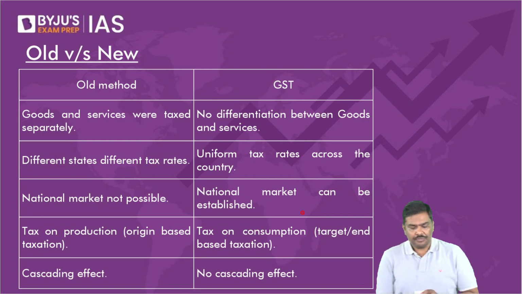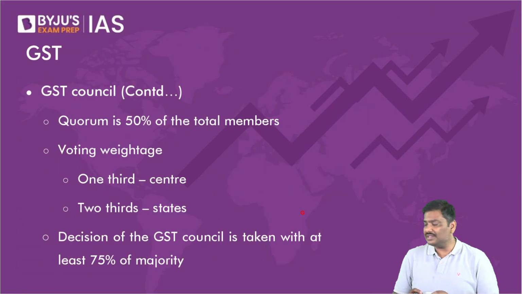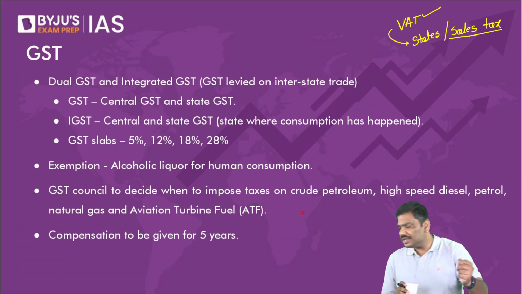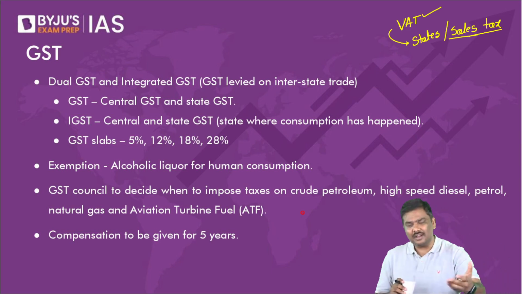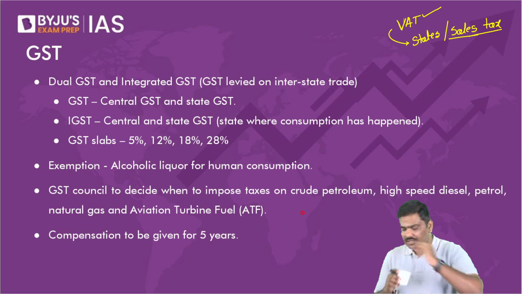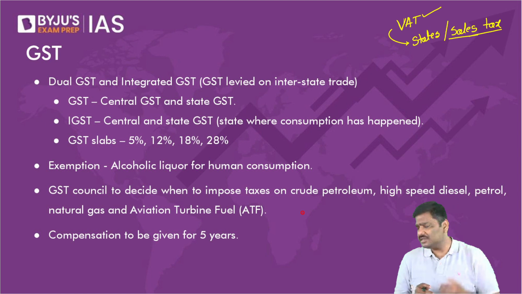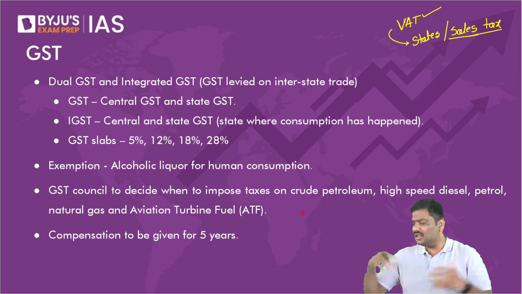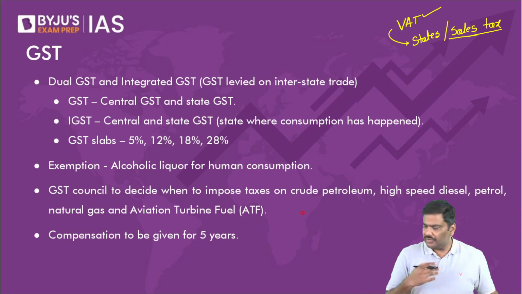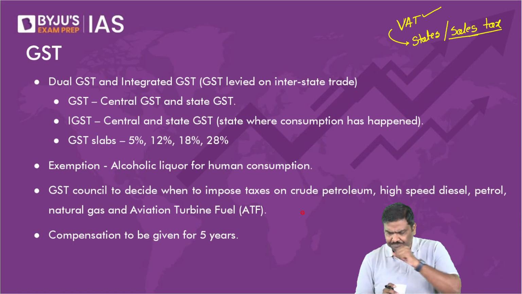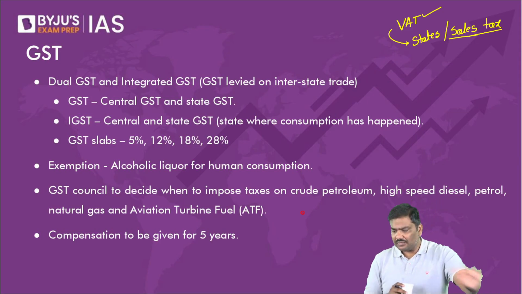Okay. Now, after that, we started with GST, goods and services tax. Correct? Why did we introduce GST? Because there was a cascading effect earlier. There was a problem with transportation between one state to another state. There was a problem regarding ease of doing business because of multiple indirect taxes at the center level, state level, etc. And in order to address all of these issues, we introduced the concept of the GST.